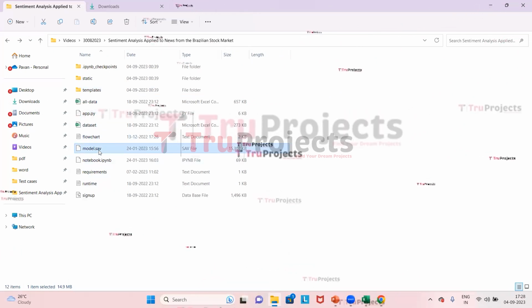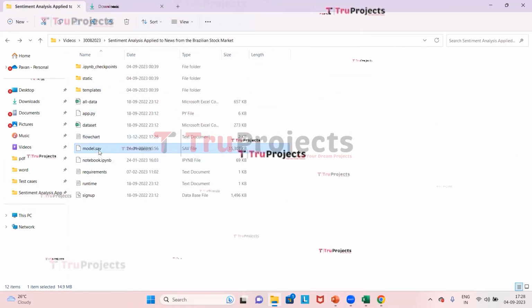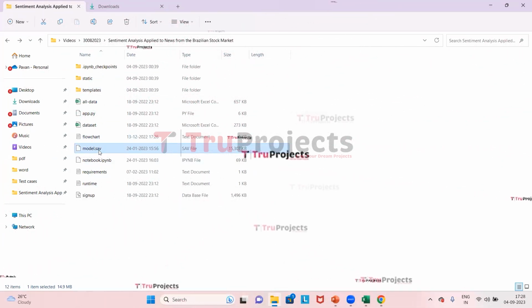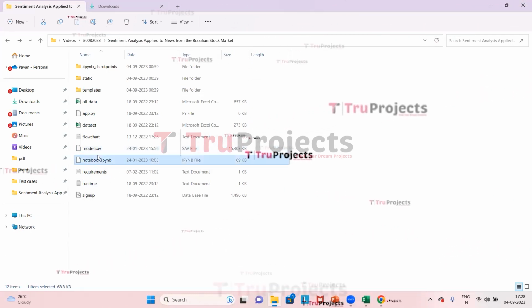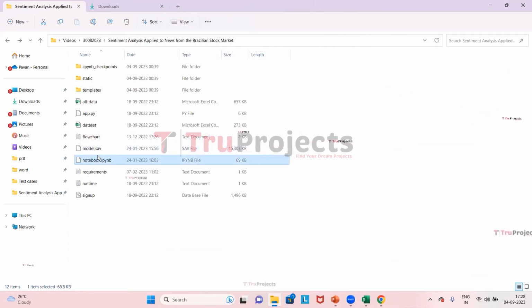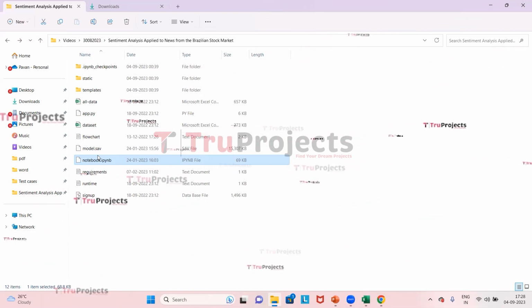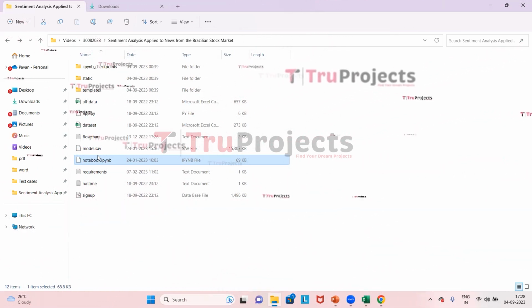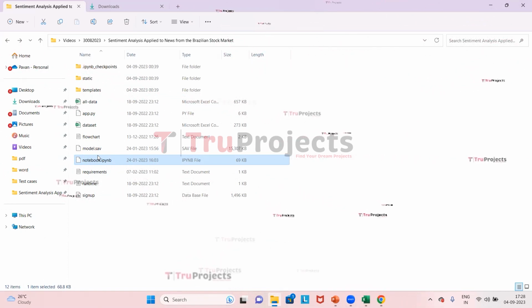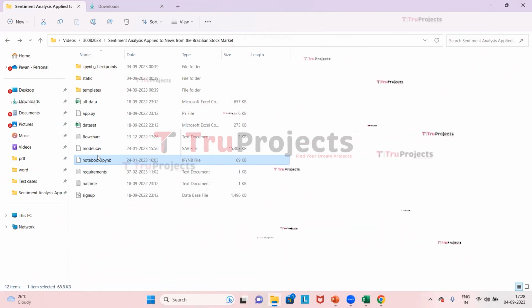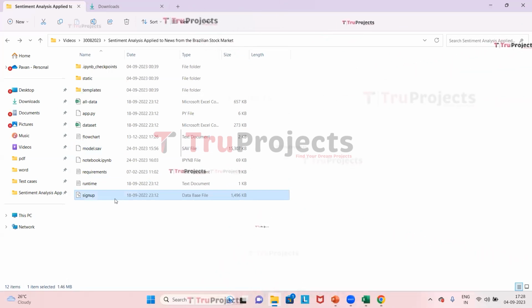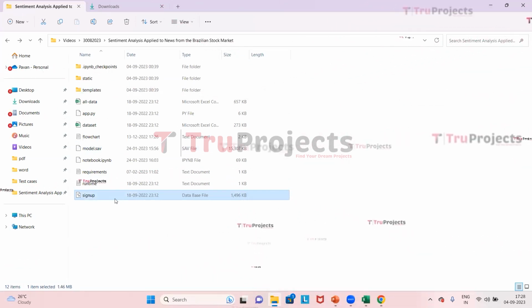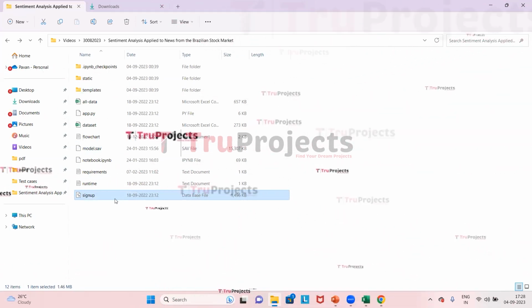And this is the model file, which contains the algorithm information that will be loaded into the project code during runtime. This is the notebook.ipynb file. This is a Jupyter Notebook file which contains a combination of code, graphs, and all other outputs in one place. It allows the user to write and execute code in individual cells. This is the sign up file. This file is a database file used to store the user information.